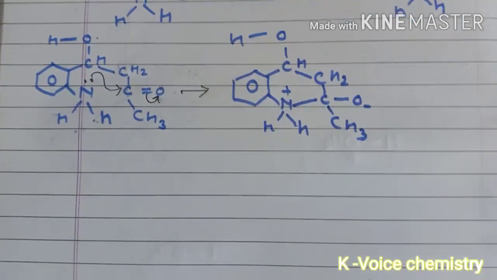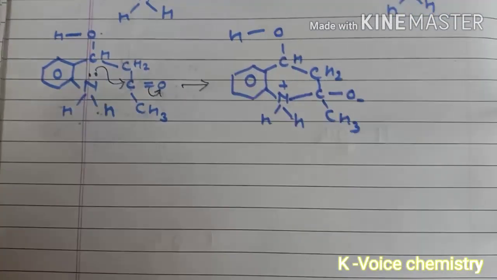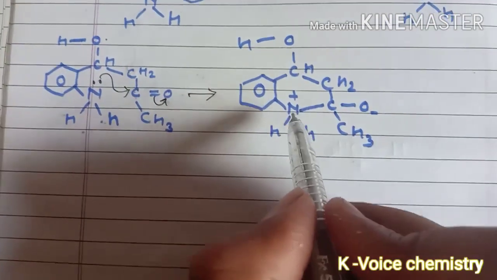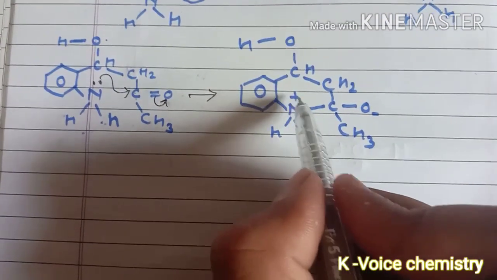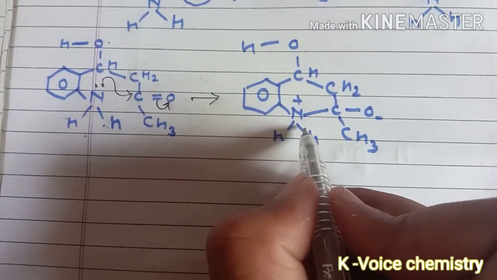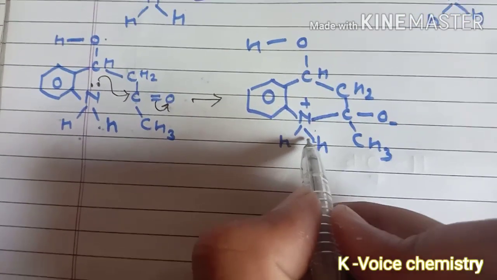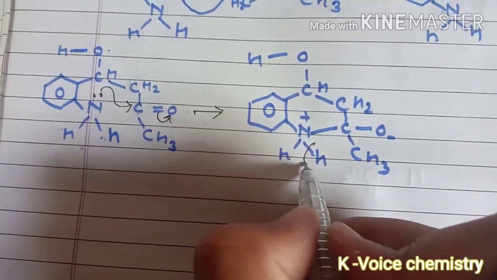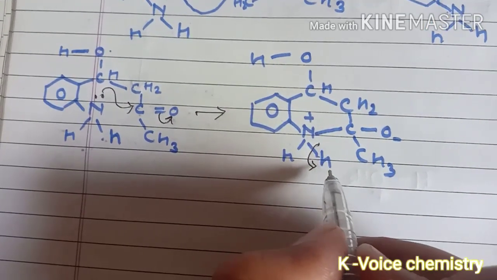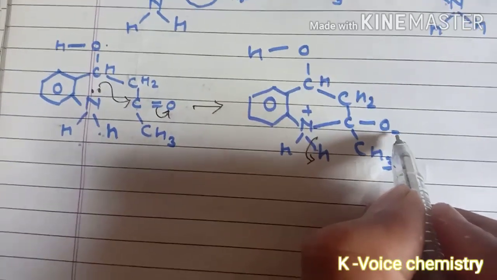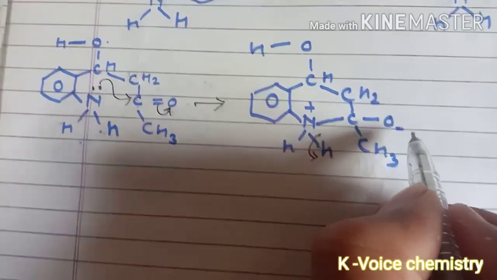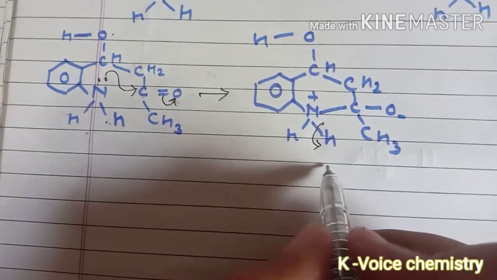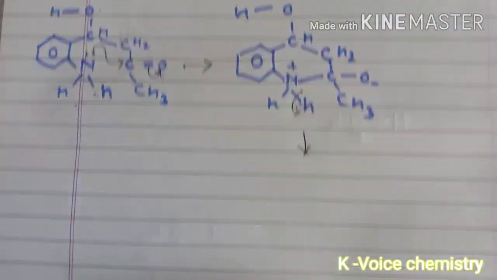Now basically, as you can see, this nitrogen atom, which is electronegative and has a positive charge, is highly unstable, so it will take the electron from this bond bonded to the hydrogen and it will be neutralized, and this hydrogen atom will be attracted by this negatively charged oxygen atom, and we'll have a structure something like this.